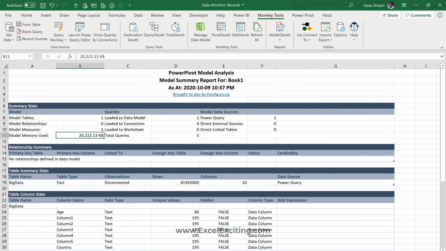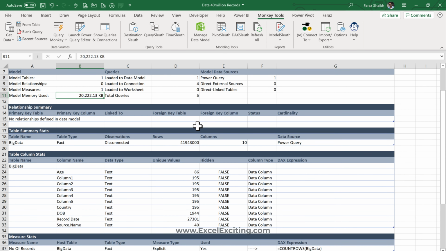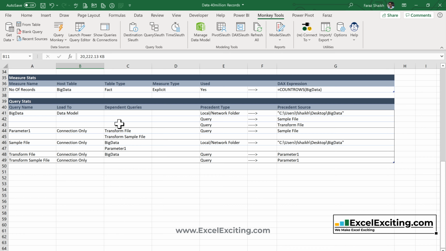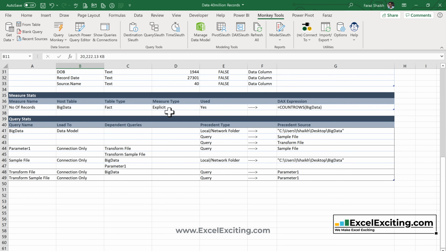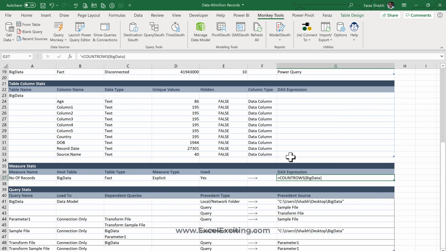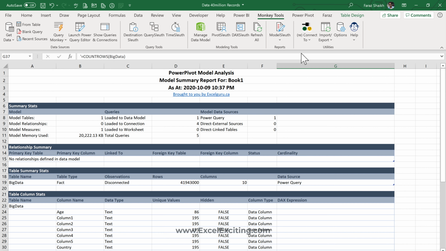And this one is my favorite report. I love this report. This gives me an overview of my model: how much memory in total it is using, how many data model tables I have, how many connections I have, and how many total queries there are, how many unique records, the number of records with big data, explicit measures, and my measures, in fact it gives me the measures also, and my query stats, which is over here, and how it is connected and where my source file is. So this is really cool and you can generate this within a second.